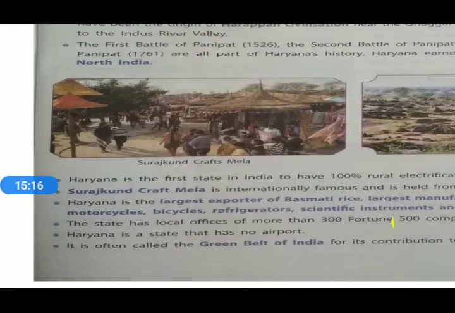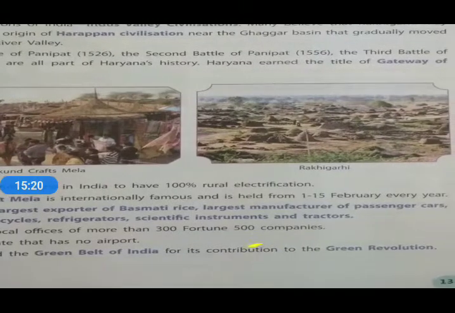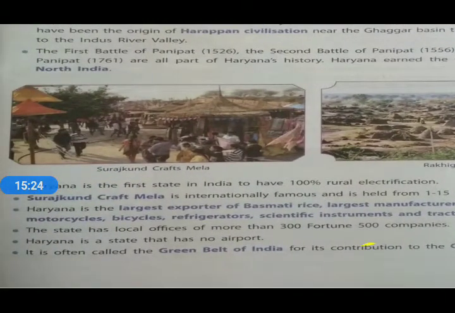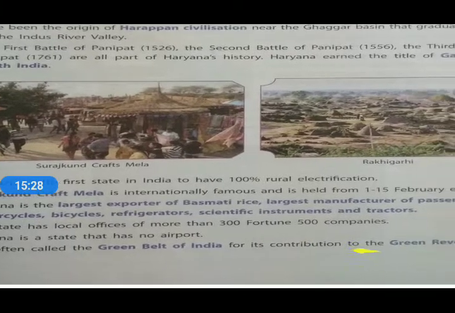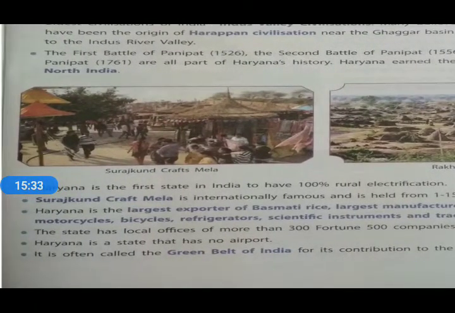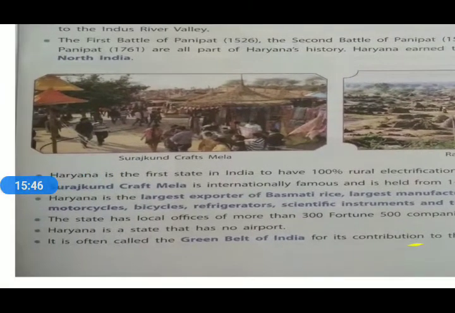Haryana is the largest exporter of basmati rice, and the largest manufacturer of passenger cars, motorcycles, bicycles, refrigerators, scientific instruments, and tractors. The state has local offices of more than 300 Fortune 500 companies.